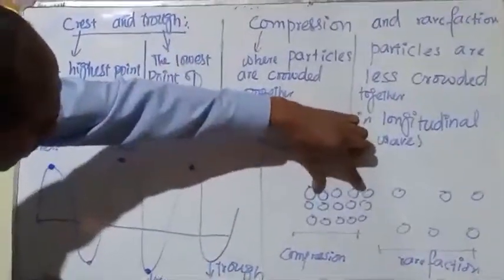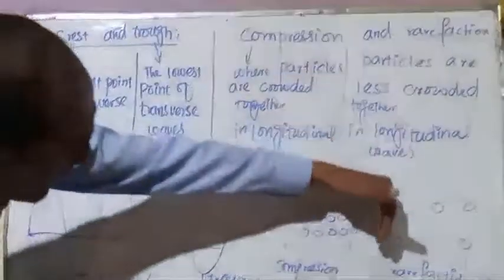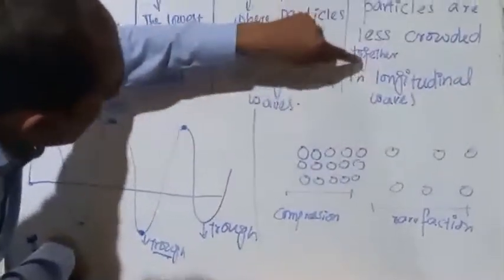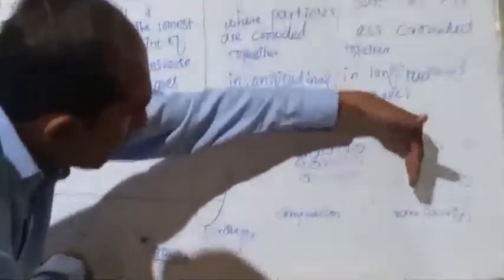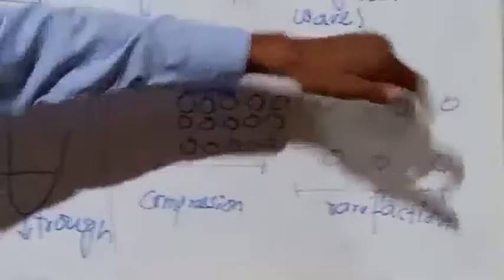So this part of the longitudinal wave is known as compression and this part is known as rarefaction, because the particles in this part of the longitudinal wave are less crowded together. It means that the particles are far apart from one another. Therefore, this part of the wave is known as rarefaction.